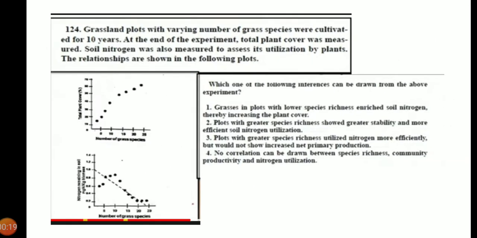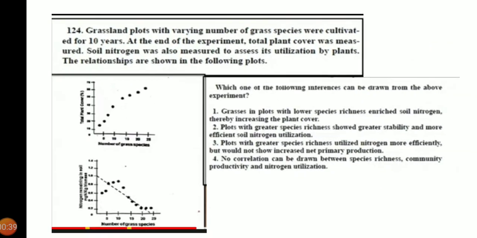Grassland plots with varying number of grass species were cultivated for 10 years. At the end of the experiment, total plant cover was measured. Soil nitrogen was also measured to assess its utilization by plants. The relationships are shown in the following plots. Okay, this is the question, and here you can see two graphs are shown.